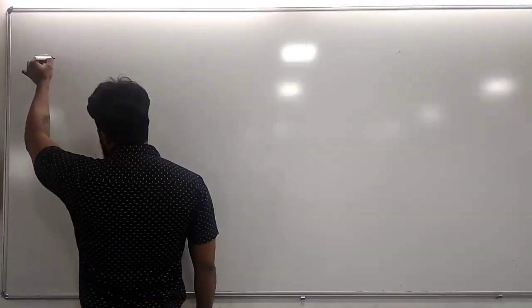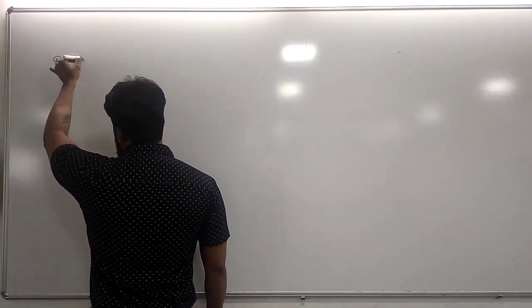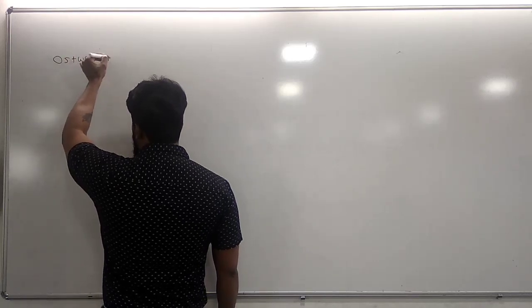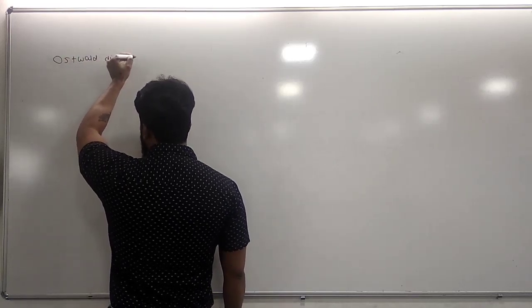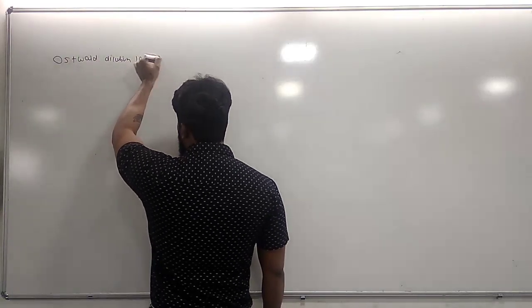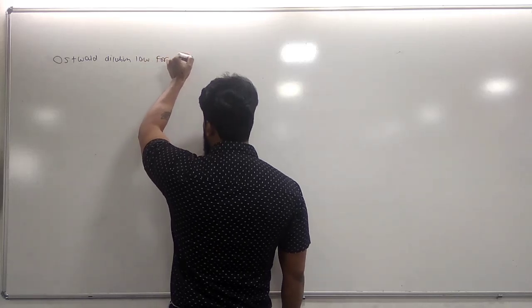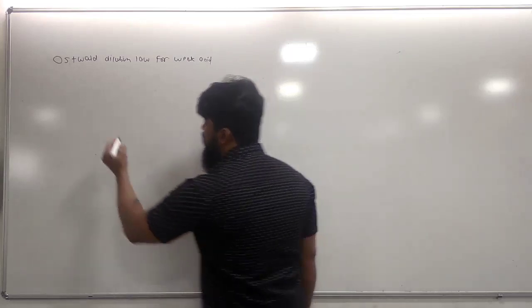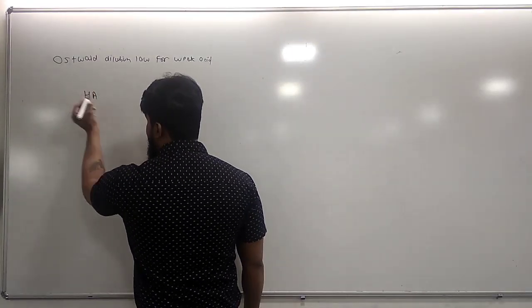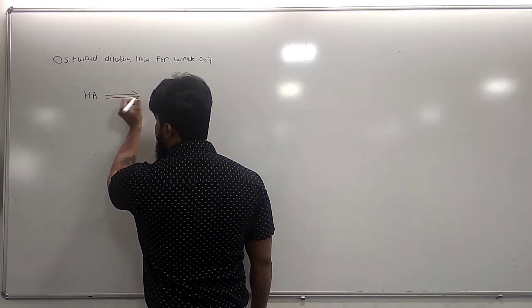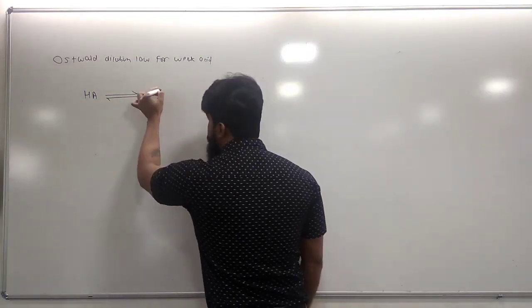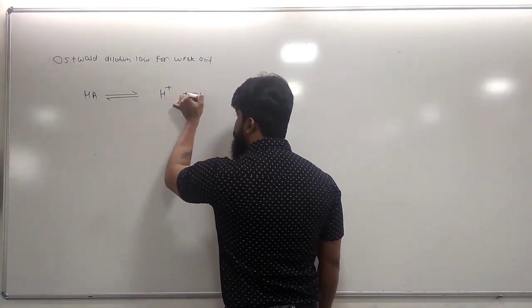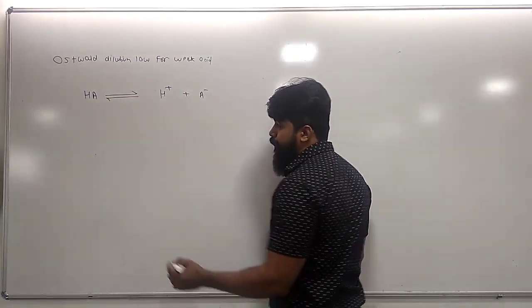Now we are going to talk about the next concept, Ostwald dilution law for weak acid. Suppose HA is a substance which is a weak acid, dissociated in a reversible manner into the two components H+ and A-.